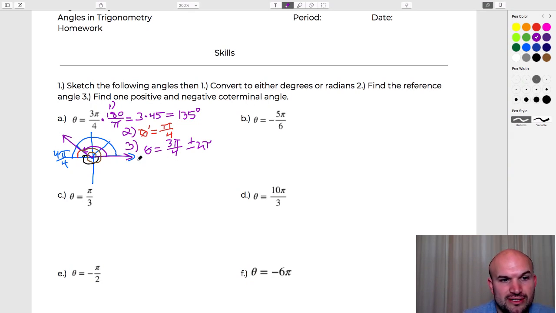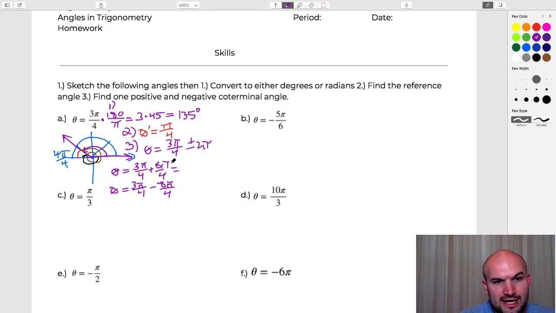So I'm going to say my two coterminal angles here, I could just do 3 pi over 4 plus 8 pi over 4, and theta equals 3 pi over 4 minus 8 pi over 4. And therefore, I get 11 pi over 4, which was my brown angle, and I get negative 5 pi over 4, which was my black angle.